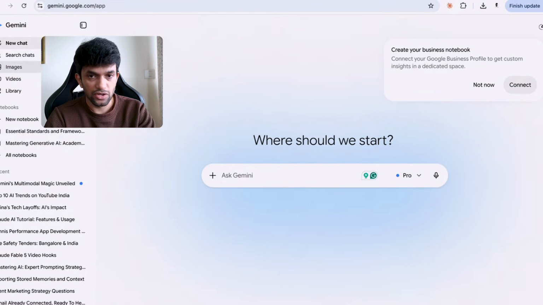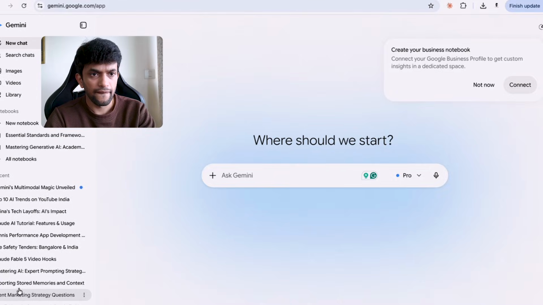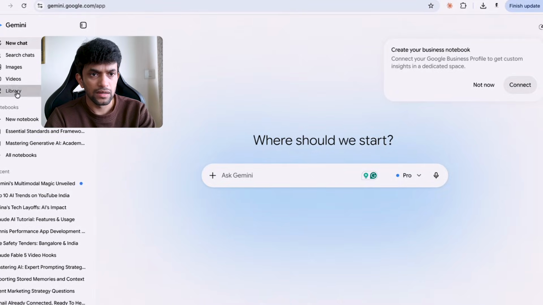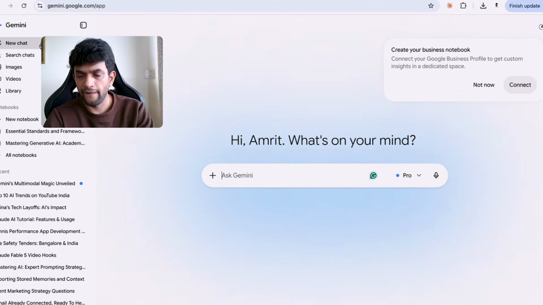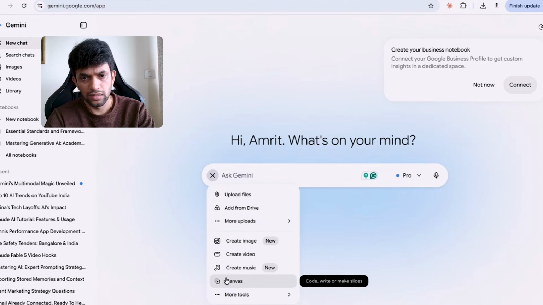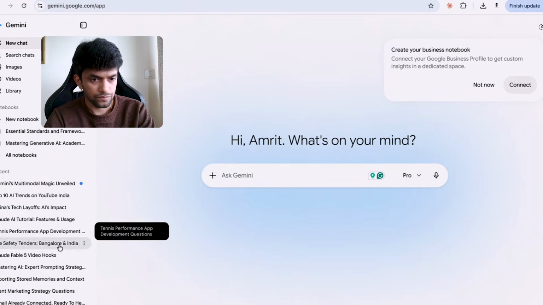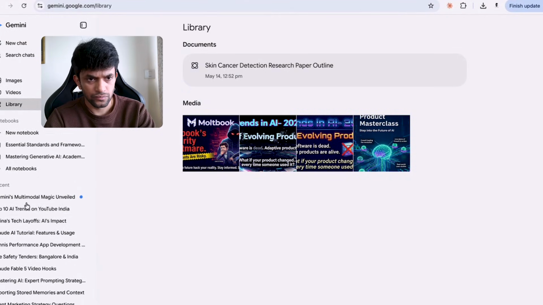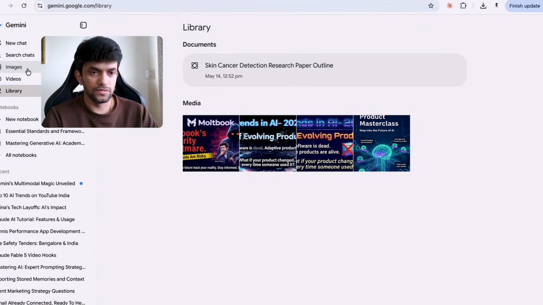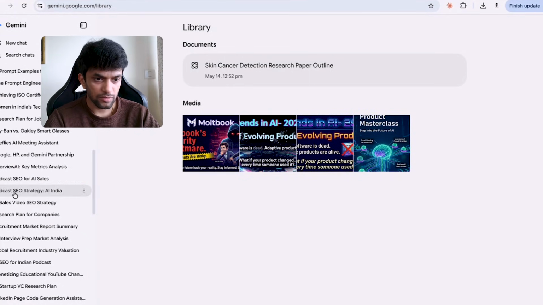In Gemini, there used to be gems, but now I'm not able to see them.